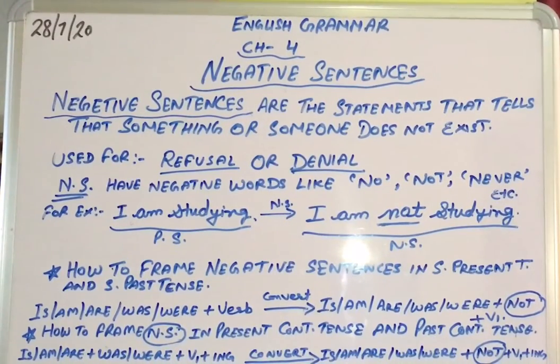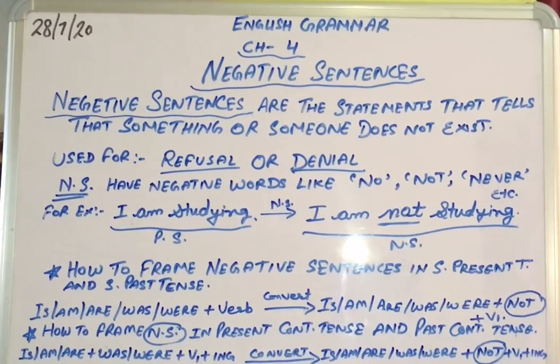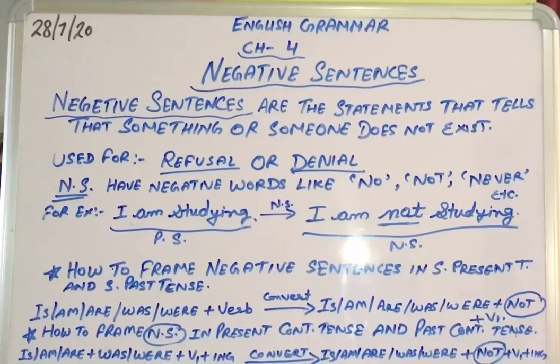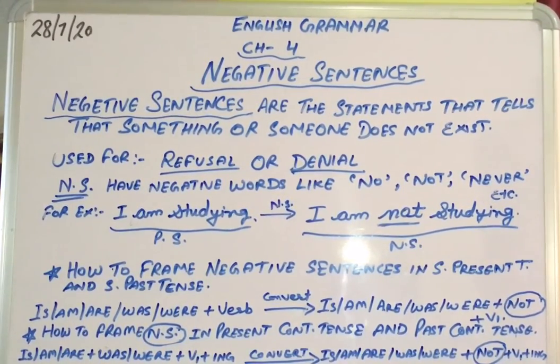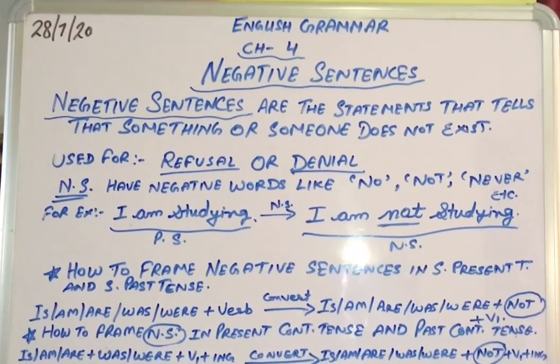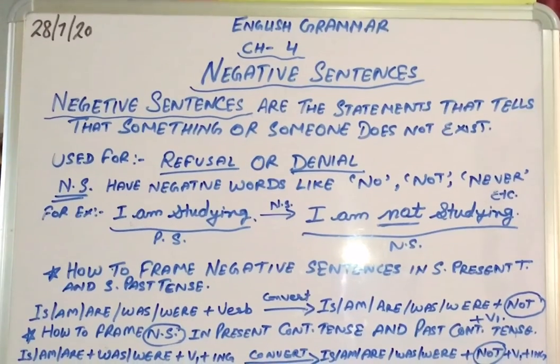Do is used with first person and second person, that is I and you, and does is used with the third person singular. So in he studies, the subject he is singular and third person. How will we change the statement into negative? He does not study. That's how we will change a sentence in simple present tense into a negative statement.